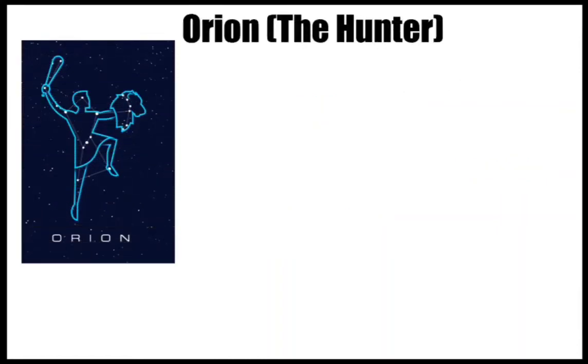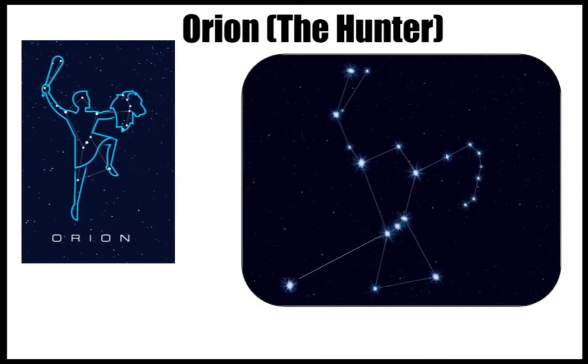Now I talk about Orion, the next constellation. In this Orion, the hunter, which in Indian language is also known as Mriga, you can see the shape of a hunter basically. On the left side of the screen you can see the Orion shape, the type of hunter. These are the prominent stars of this particular constellation: 1, 2, 3, 4, 5, 6, 7. So 7 prominent stars are present.